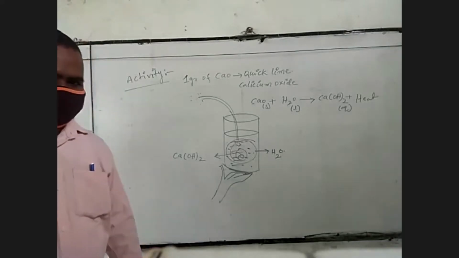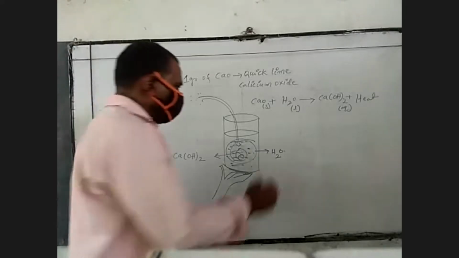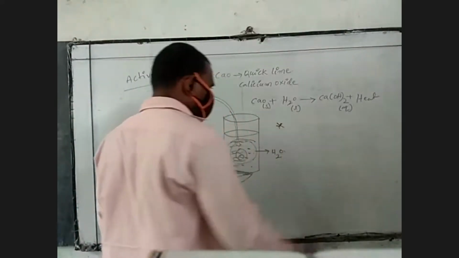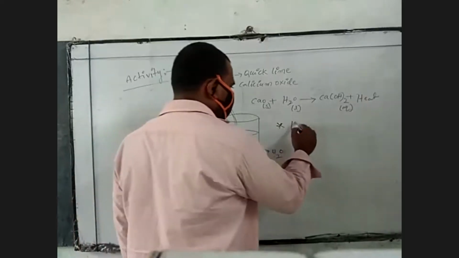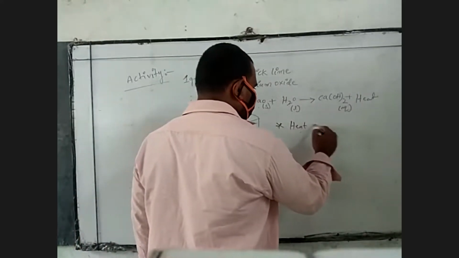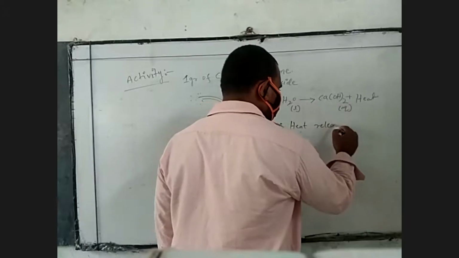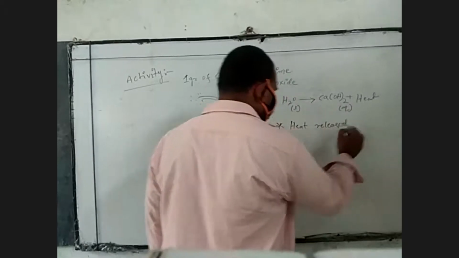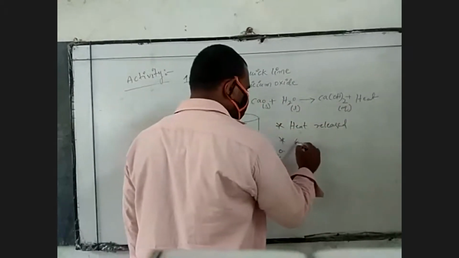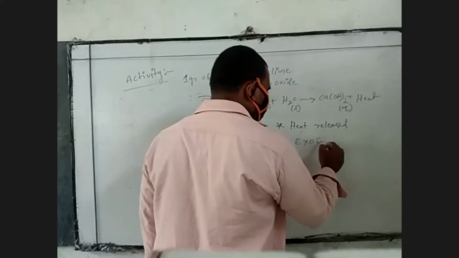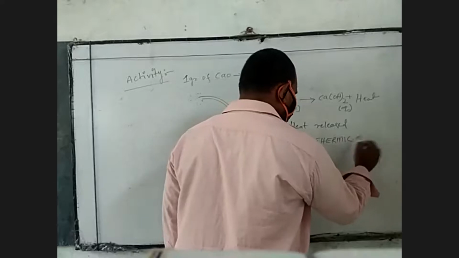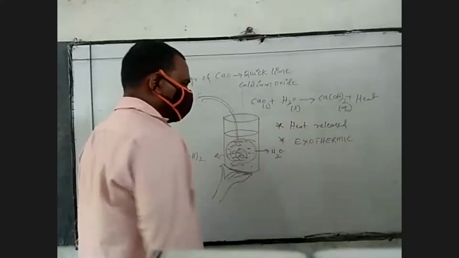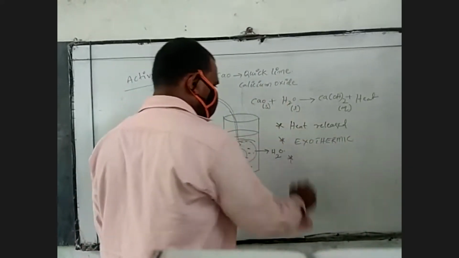So this type of chemical reaction is known as heat releasing. Heat releasing means this type of chemical reaction is known as an exothermic chemical reaction. So very important. This is the exothermic reaction.